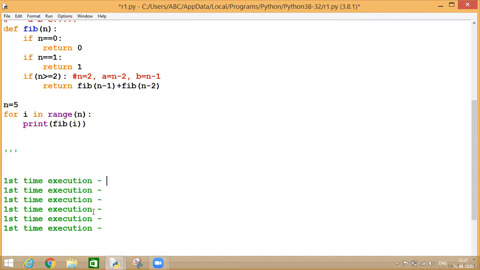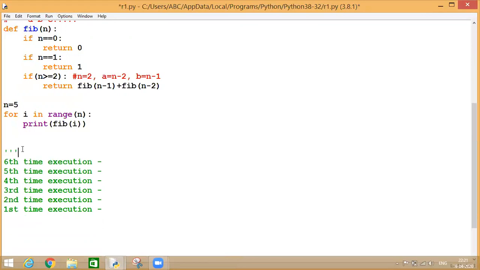Let's check how many times it will work. So this is my second time, this is my third time, this is my fourth time, this is my fifth time. And maybe I need a sixth time as well. It depends upon our execution. We'll check whether we require a sixth time or not.